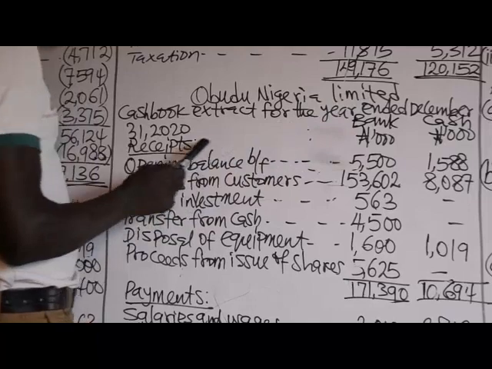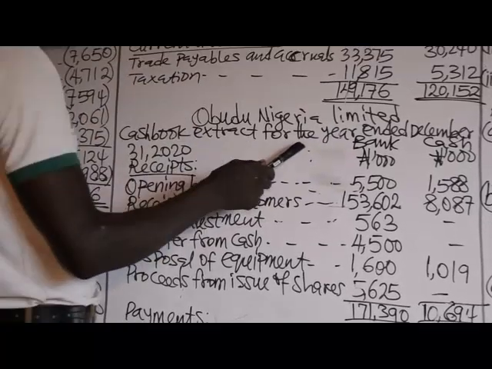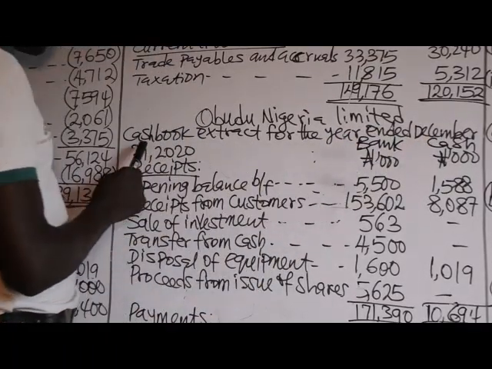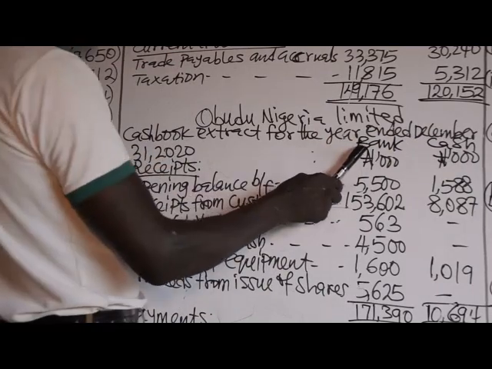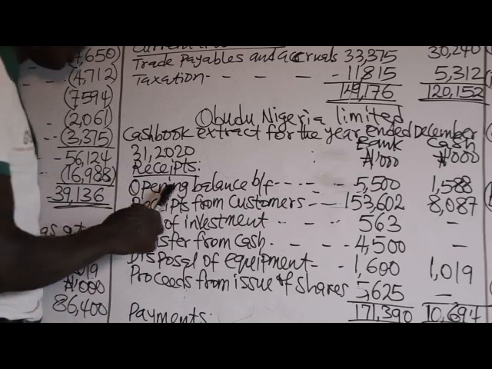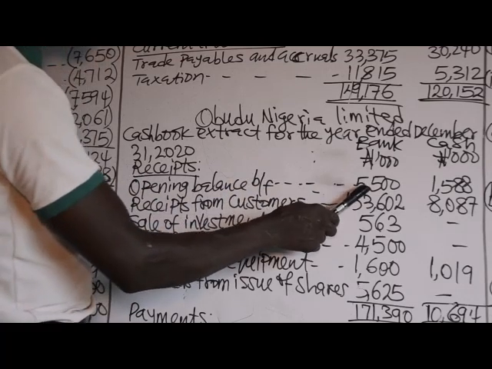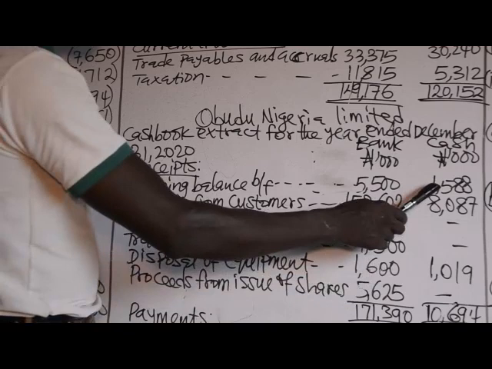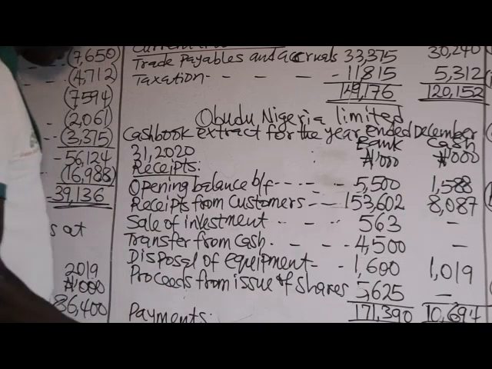Obudu Nigeria Limited cash book extract for the year ended December 31st, 2020. We have the bank and cash, amount in thousands. Receipts include opening balance brought forward 5,500 and 1,588.